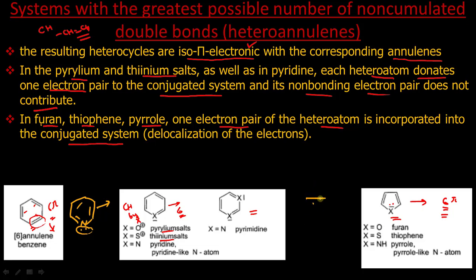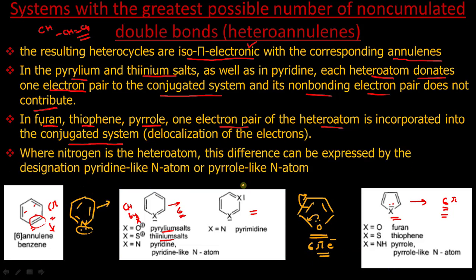Let us discuss the example of furan. In furan, these two electrons are involved in resonance, so it contains 6 pi electrons, and these are aromatic. That's how they have the same number of pi electrons as the parent annulenes.